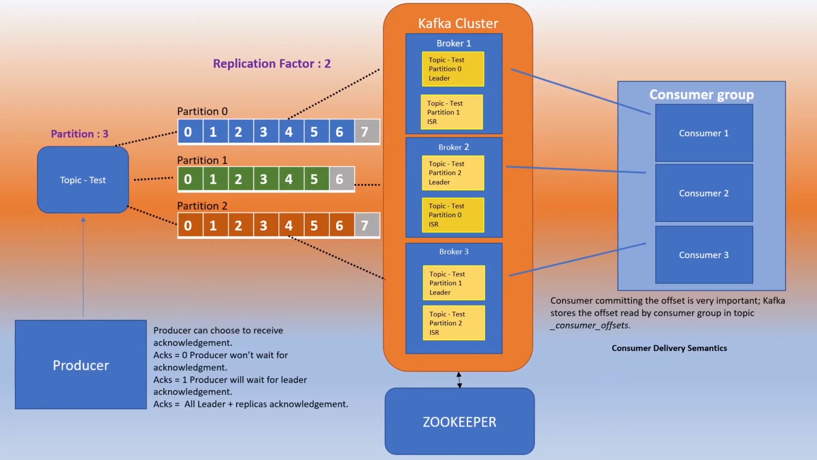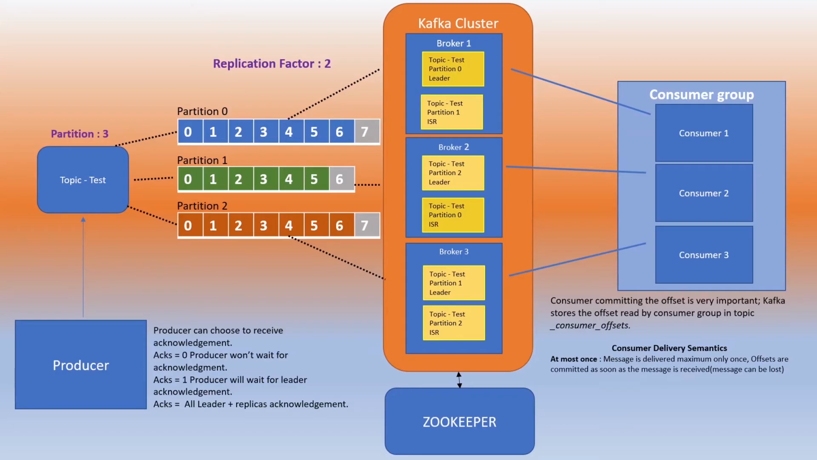For this, consumer delivery semantics is very important. First is at most once. That is, the message is delivered maximum only once and offsets are committed as soon as the message is received. So there is a possibility of the message being lost. The flow here is that the consumer consumes the message, and as soon as it receives it, it commits the offset before even completing the processing.